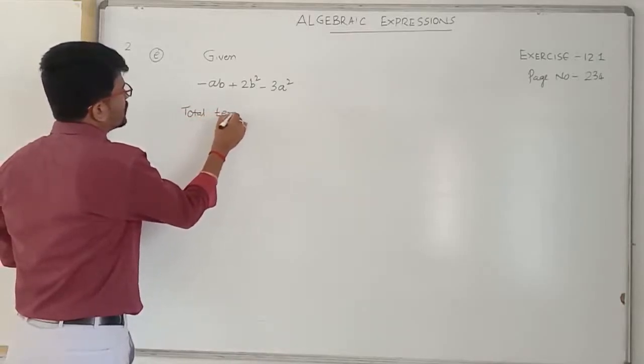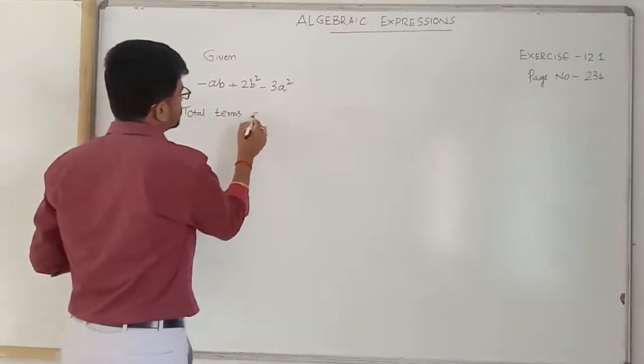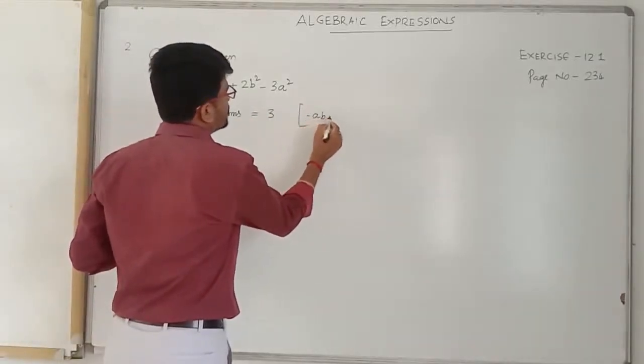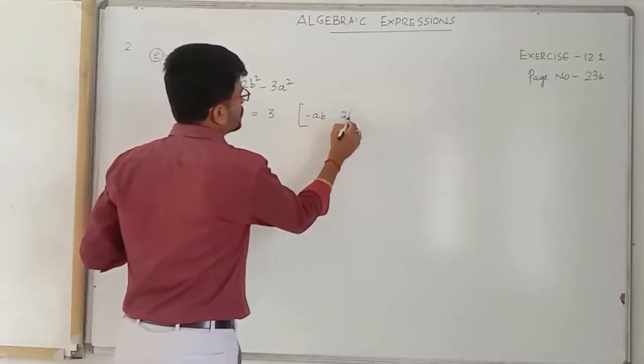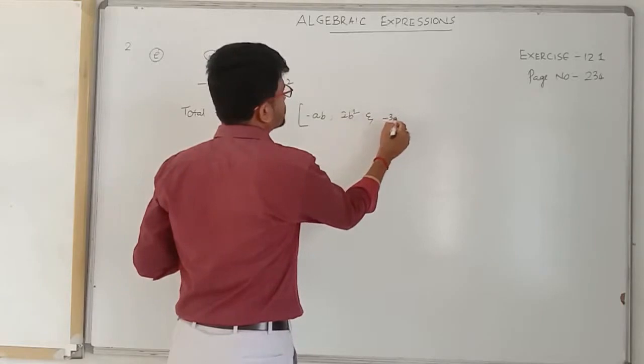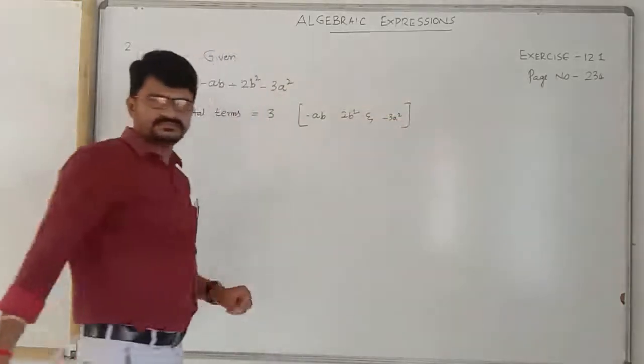Total terms: 3. What are those 3? Minus ab, 2b square and minus 3a square. These are the 3 terms.